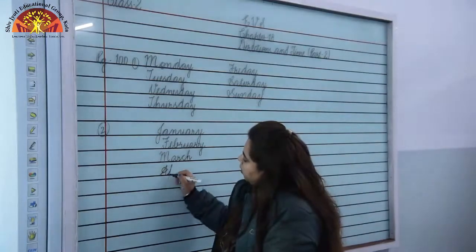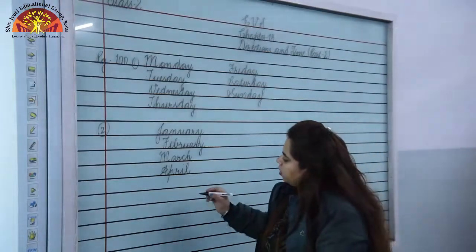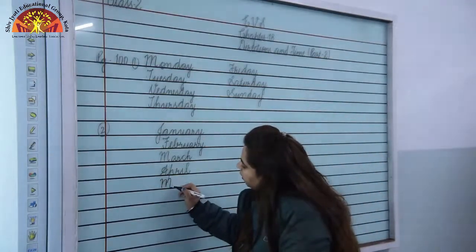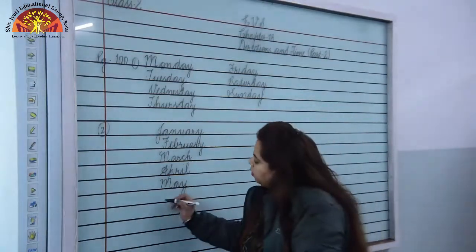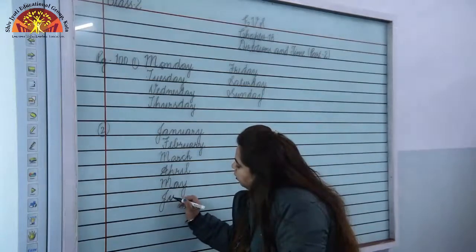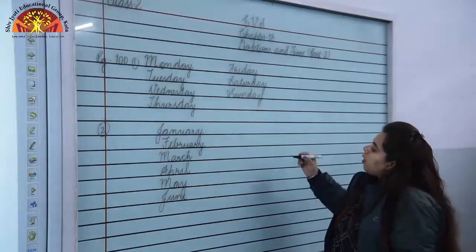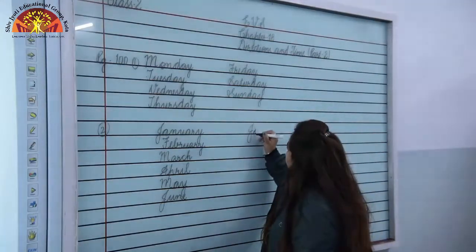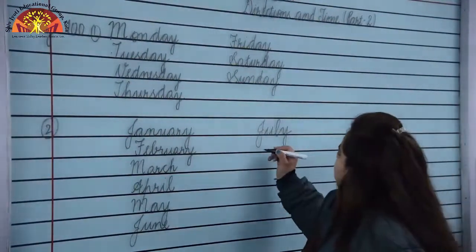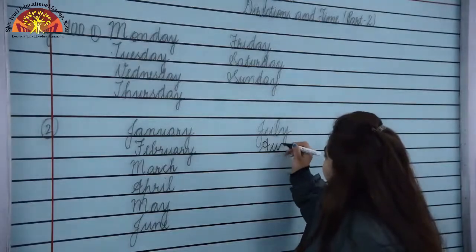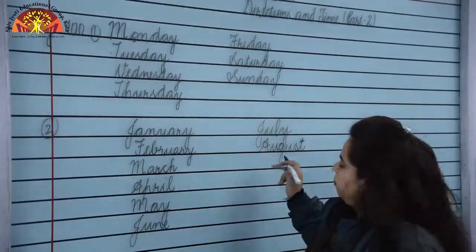After March, April, A-P-R-I-L, April. A will be capital. After April, May, M-A-Y, May. M will be capital. And after May, June, J-U-N-E, June. J will be capital. What comes after June? July, J-U-L-Y, July. After July, August, A-U-G-U-S-T, August. A will be capital.